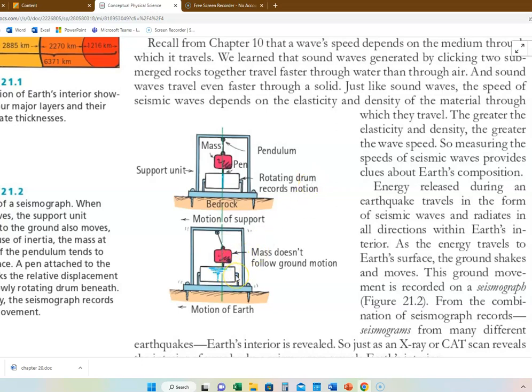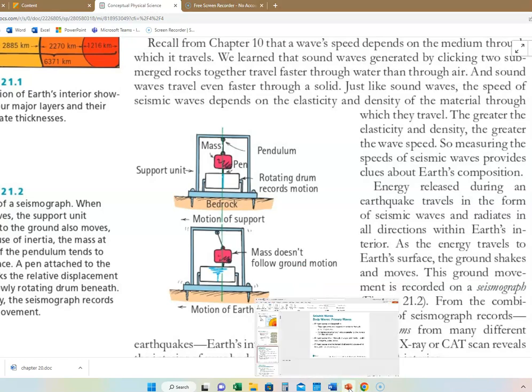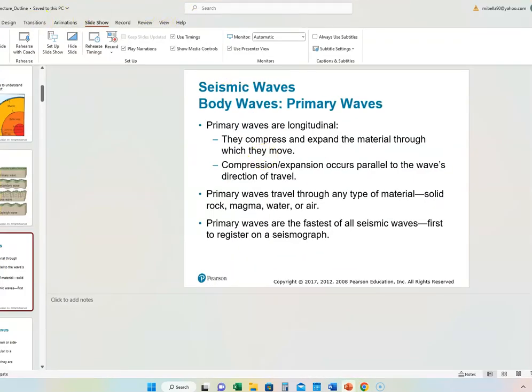Because it's a graph. So we're actually going to do a lab on this, where we're going to look at some seismographic data of some earthquakes. All right, so let's go back to where we were.